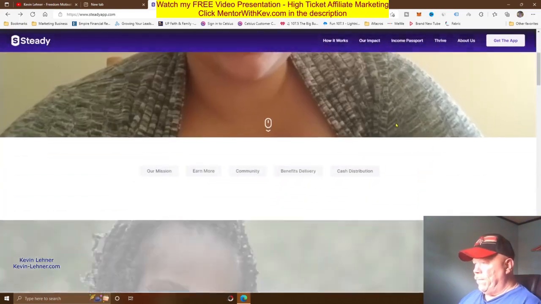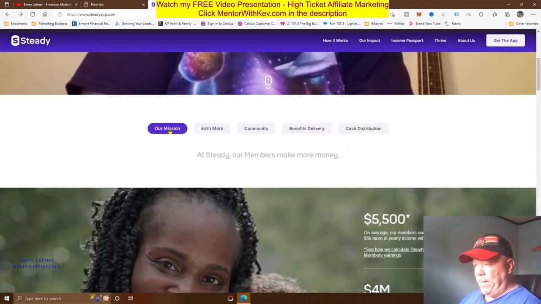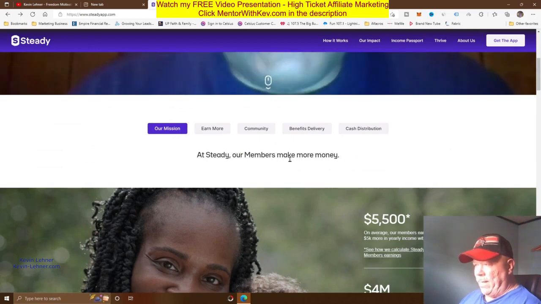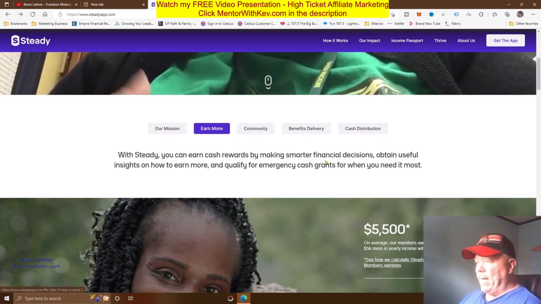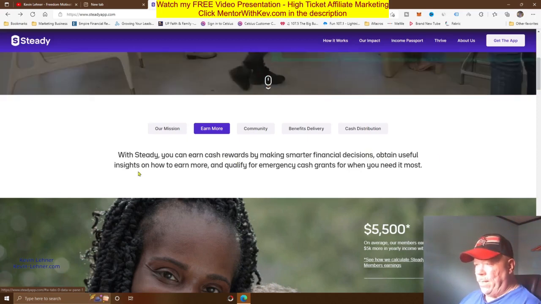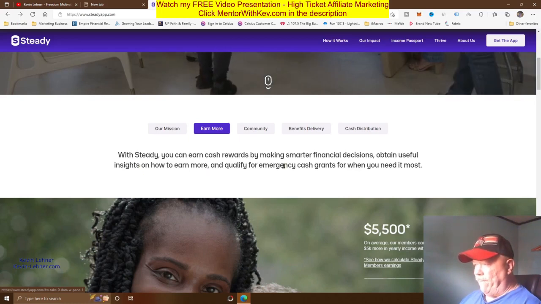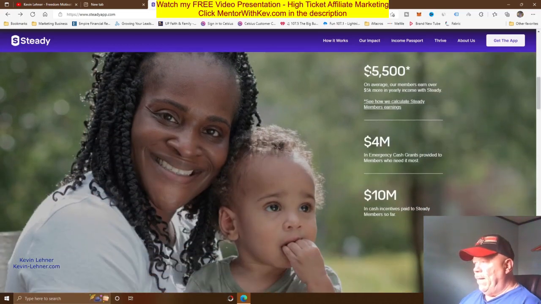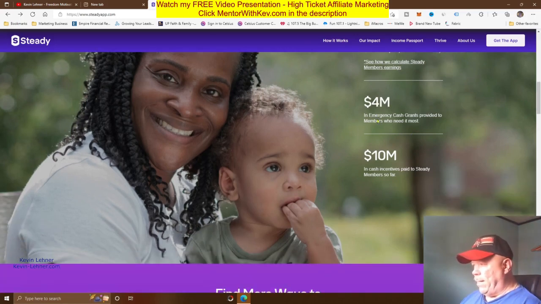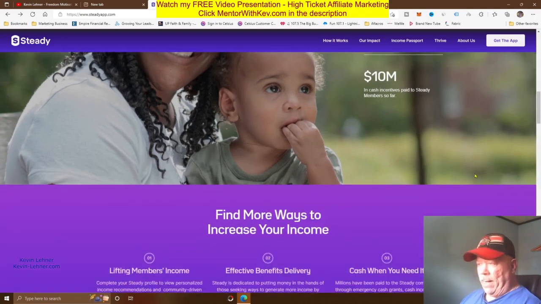Coming back here, if we scroll down, you can see their mission is, at Steady, our members make more money. That's their mission. You can earn more here. It says, with Steady, you can earn cash rewards by making smarter financial decisions, obtain useful insights on how to earn more, and qualify for emergency cash grants when you need it most. Then it talks a little bit about it right here. $5,500 on average, our members earn $5,000 more in yearly income with Steady. Then they have a calculator here, and it says $4 million in emergency grants provided to members and $10 million in cash incentives, which I pointed out to you already.